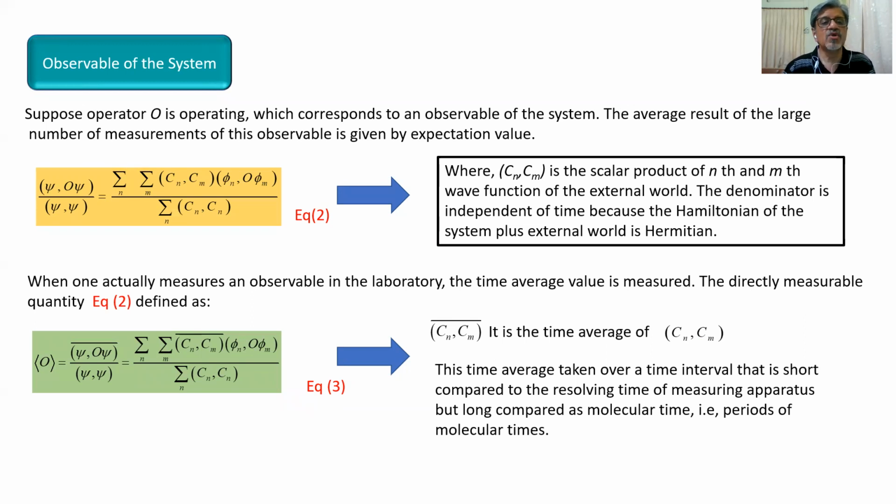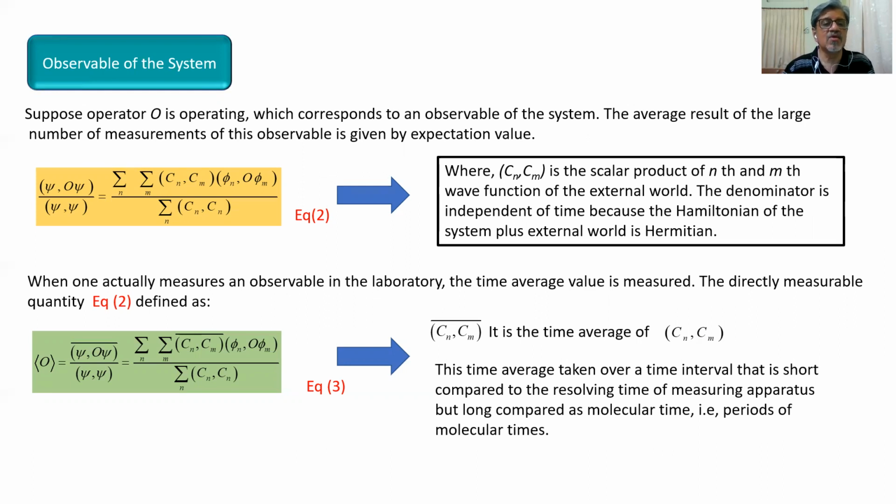When one actually measures an observable in the laboratory, the time average value is measured. So whenever we try to measure the observable quantity in the laboratory, we measure the time average values. So the directly measurable quantity of equation number 2 is redefined as observable O equal to psi O psi, time average, which is represented by a bar, divided by psi psi.